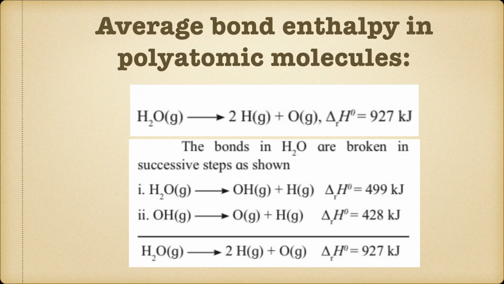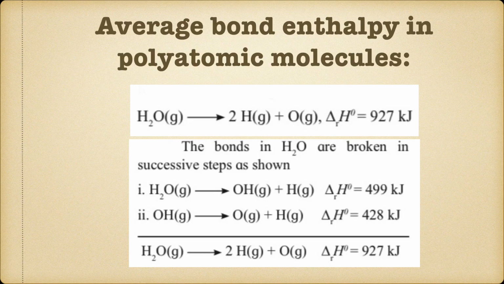Second one, the OH which is there in the first step will again break down into O and H atoms, and its enthalpy is given as 428 kilojoules. Now when we add these, it is equal to the enthalpy of the single step reaction given above, that is 927 kilojoules.